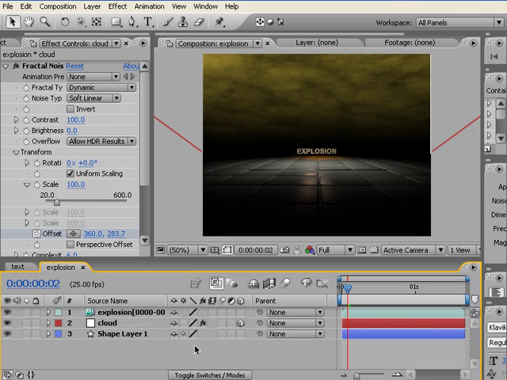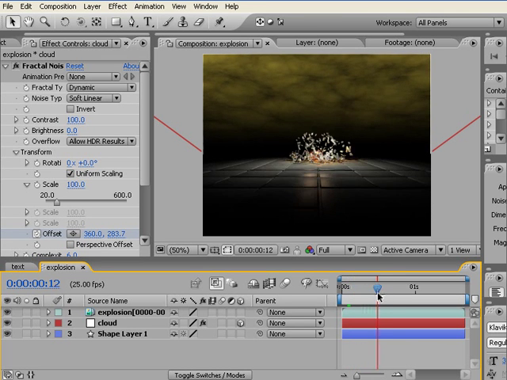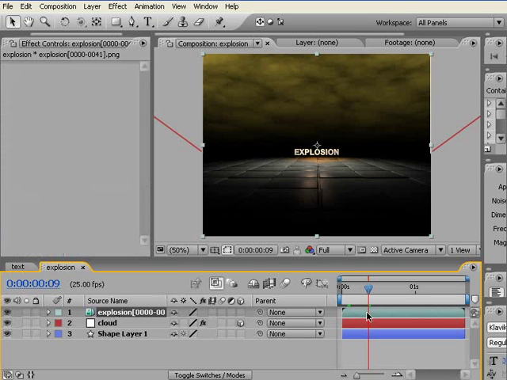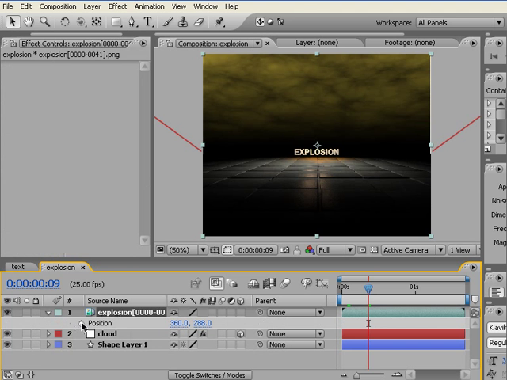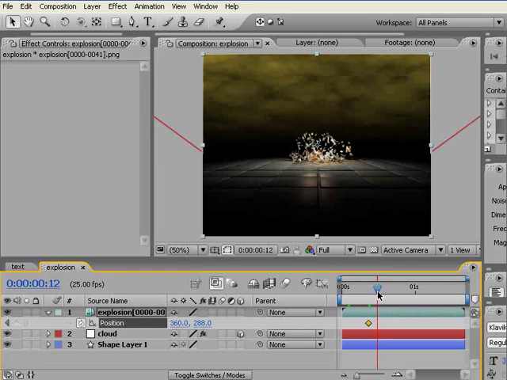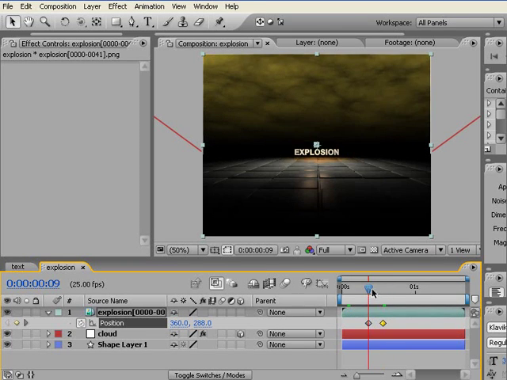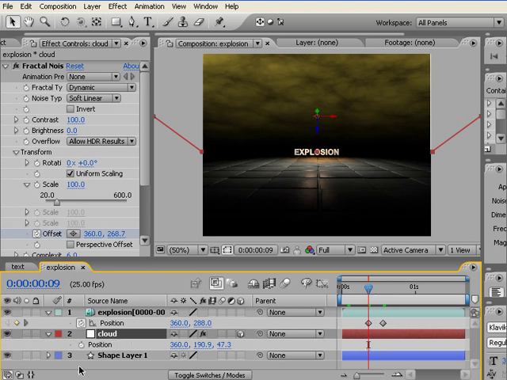Okay, now the next thing is we apply a wiggle effect to the cloud and the explosion, because as it explodes we want everything to shake, so it explodes here. So what we can do is we click P for position, put a keyframe here and another keyframe probably here, and let's put a keyframe for the cloud as well. So let's do it together.